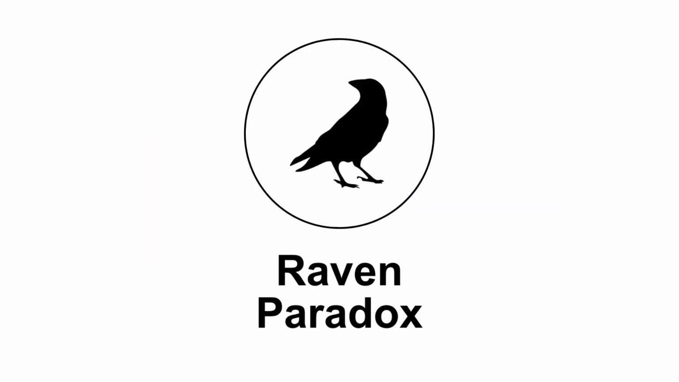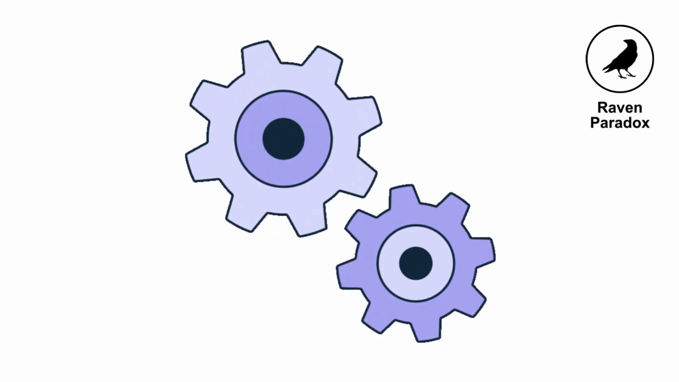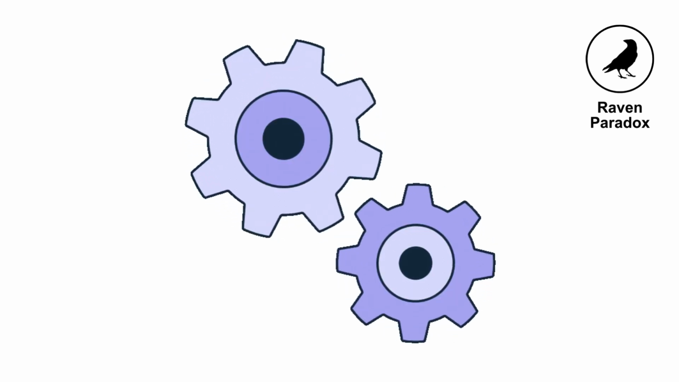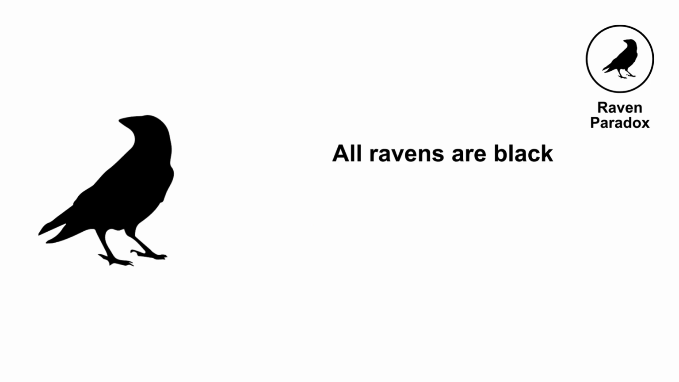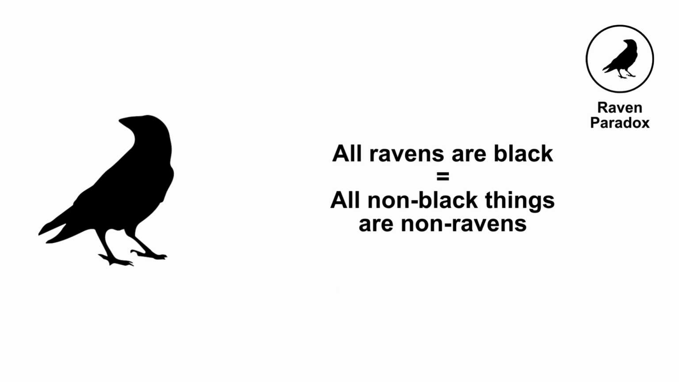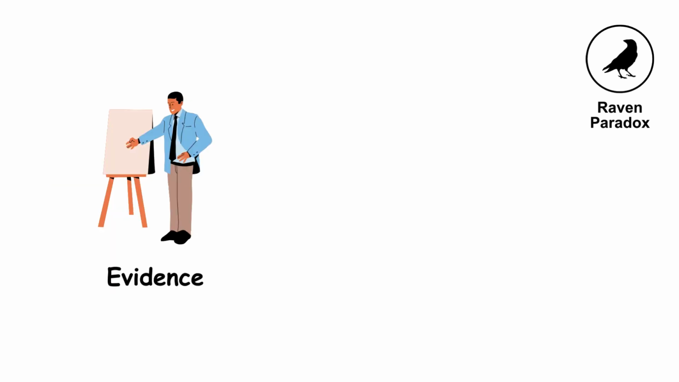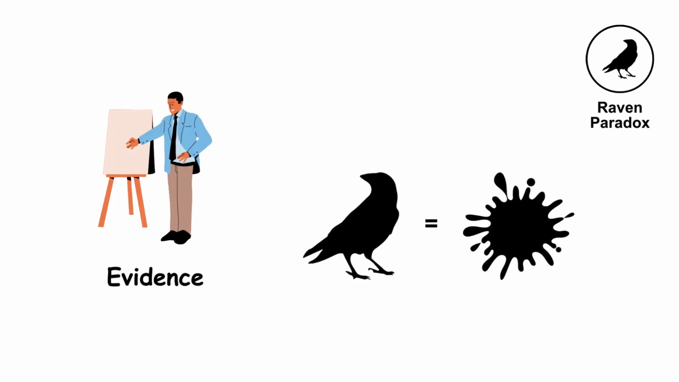The Raven Paradox, also known as Hempel's Paradox. It involves a logical problem concerning inductive reasoning. Observing that all ravens are black is logically equivalent to saying all non-black things are non-ravens. Thus, seeing a green apple, a non-black non-raven, somehow provides evidence that all ravens are black, which seems counterintuitive.